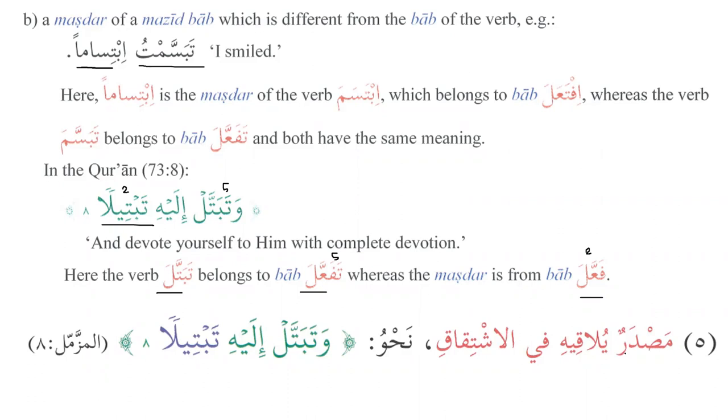Then we have masdarun yulaqihi fil ishtiqaqi. So basically the same thing that we have learned over here, that the masdar will be the same as the derived form, derived from the verb. And the same example that we have discussed over here. So this part is in Arabic and the first part is in English.